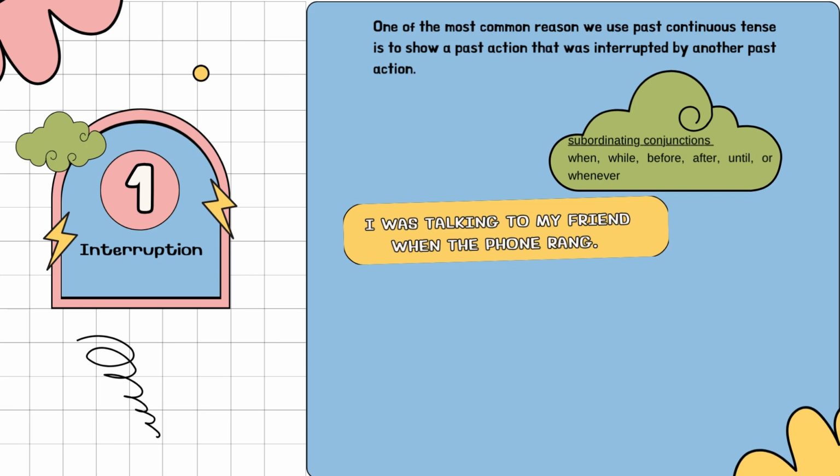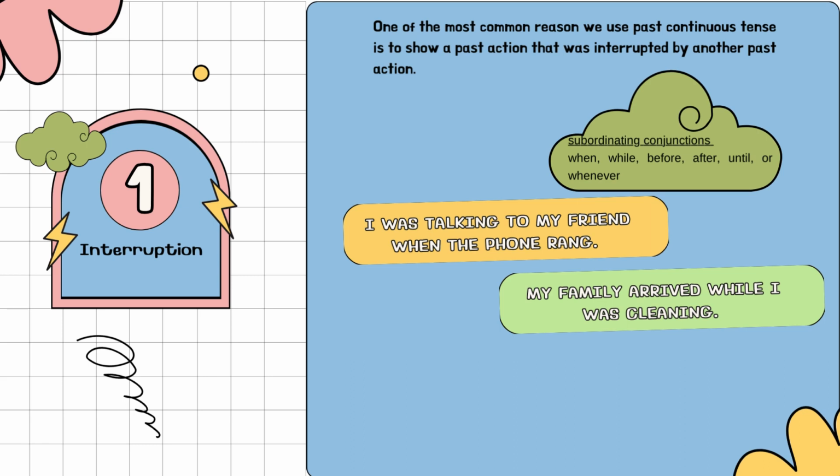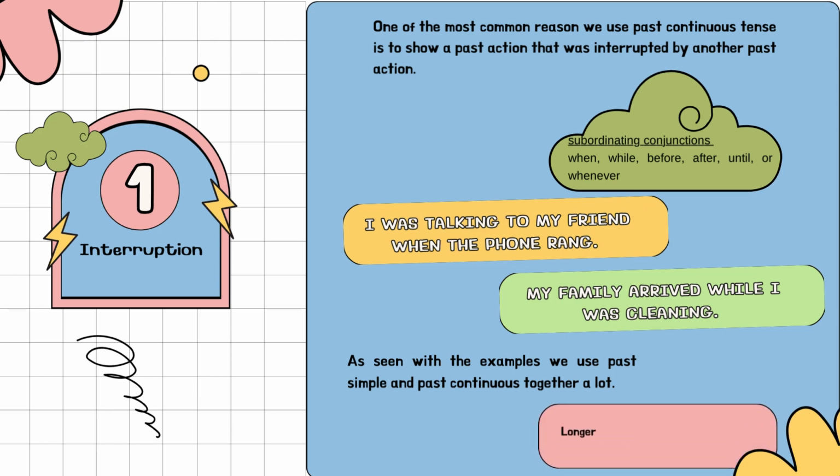In this example, you can see that my conversation with my friend was interrupted due to my phone. Another example is, my family arrived while I was cleaning. As seen with the examples, we use past simple and past continuous together a lot. We will talk more in depth about this in another video, but for now, you should know that longer action uses the past continuous tense, whereas the shorter action tends to use the past simple tense. In the example above, cleaning is a longer action than arriving.